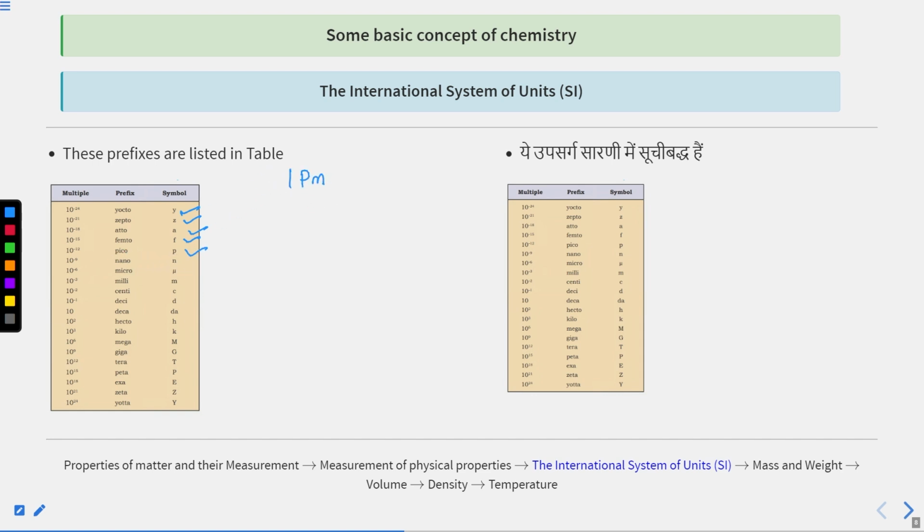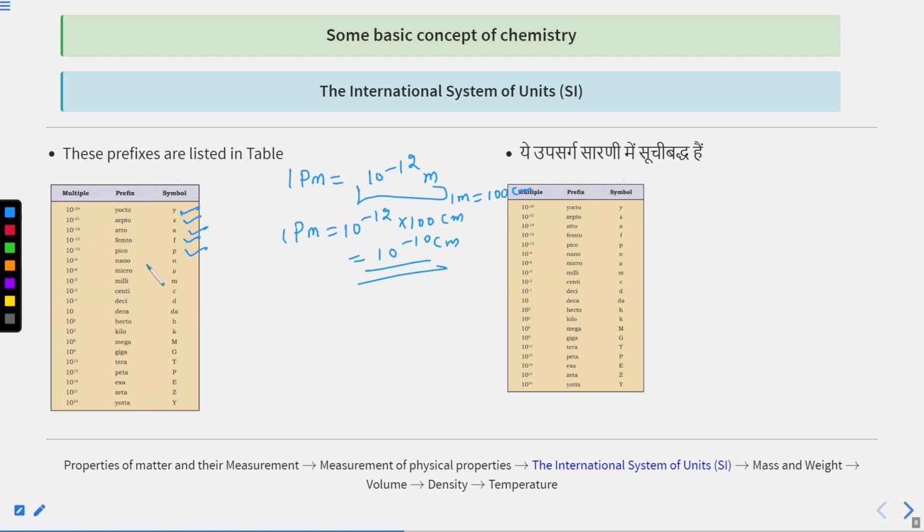Suppose it is written like 1 picometer, so you can write 1 pico means 10 raised to the power minus 12 and meter means meter, right? You can convert this into centimeter as well. How many centimeters are there in 1 picometer? Very simple. In 1 meter, 100 centimeters are there. You can put the value here, 10 raised to the power minus 12 into 100 centimeter. You can say 10 raised to the power minus 10 centimeter is the answer.